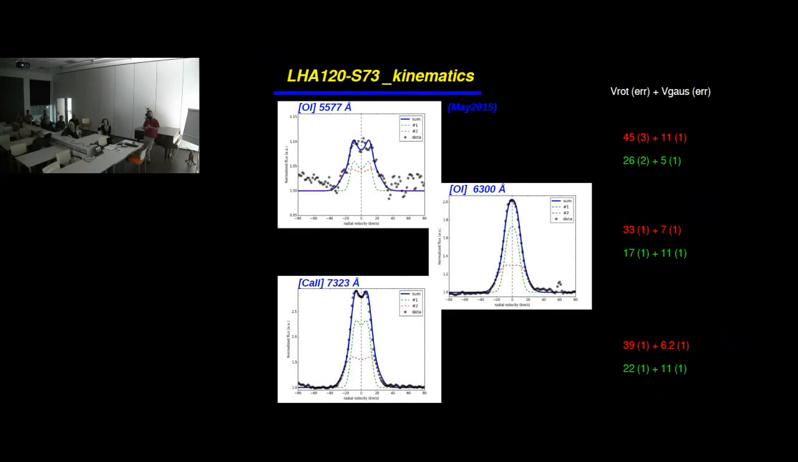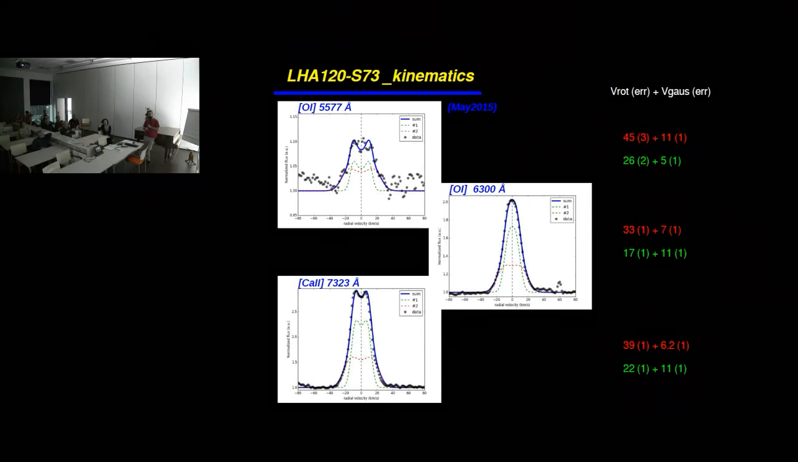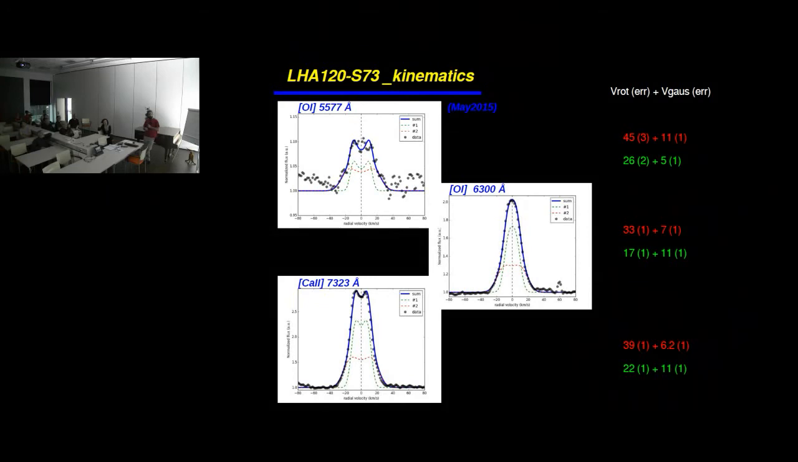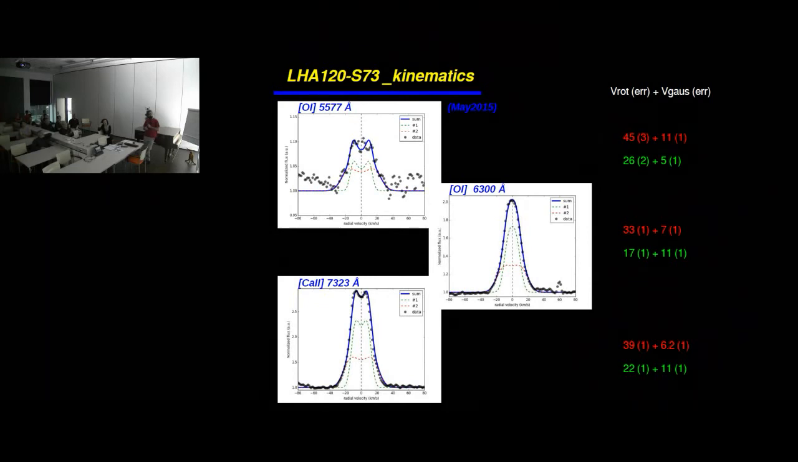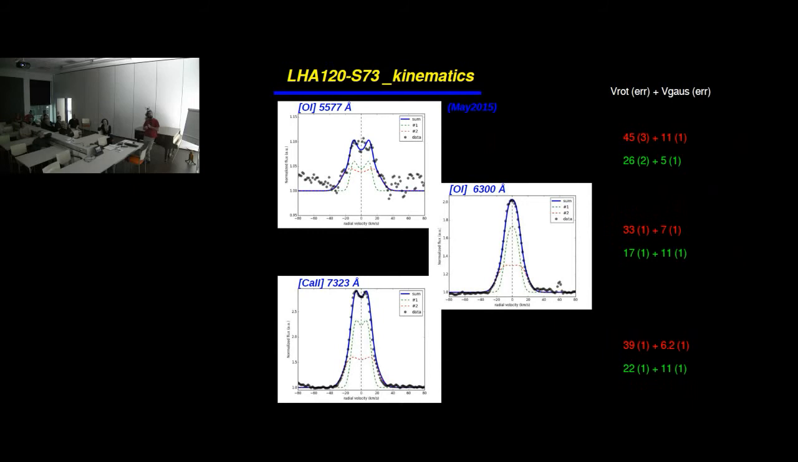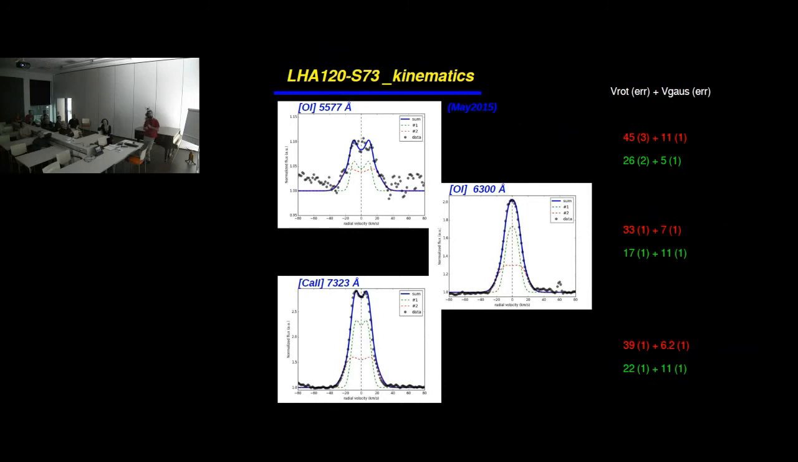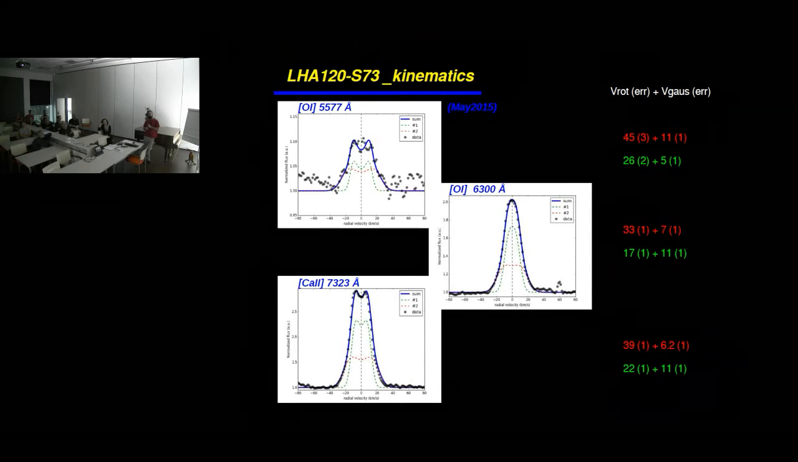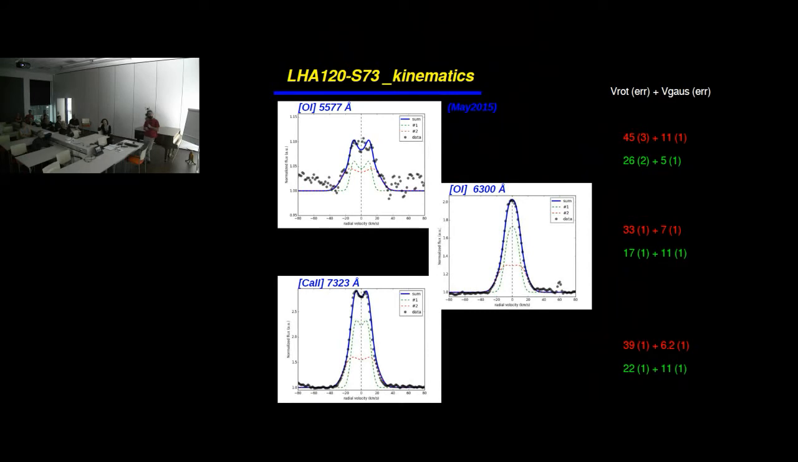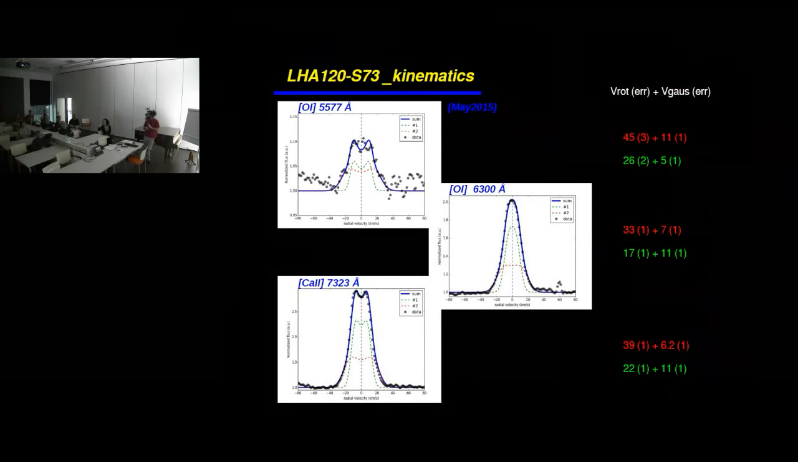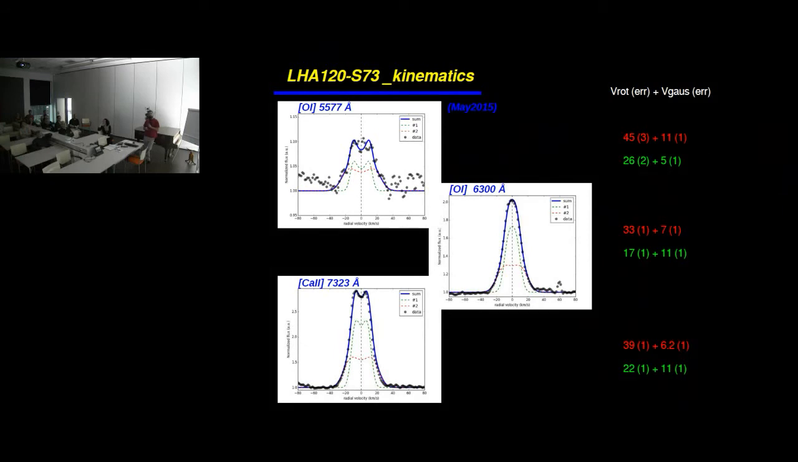Now, of course, these values are not uncorrelated in the sense that we can get emission from calcium and oxygen more or less at the same ring. So you can see that actually we have a value at 17, 22, 26, which could be more or less the same region, and another value close to 33 to 40.